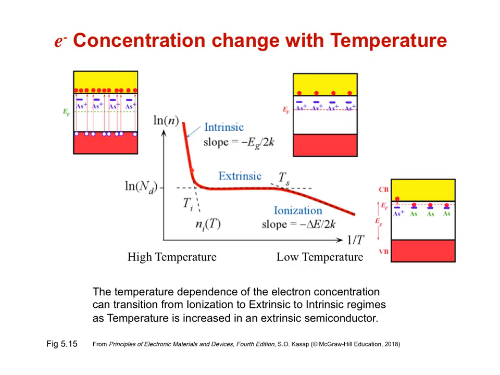As we reduce temperature, we reach the extrinsic regime, where the number of free carriers is the number of dopant atoms. At very low temperatures, or for deep defects, we may reach the ionization regime, where the number of free carriers depends on the ionization energy.